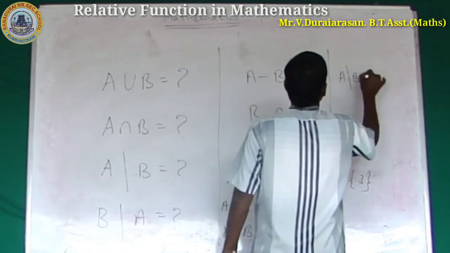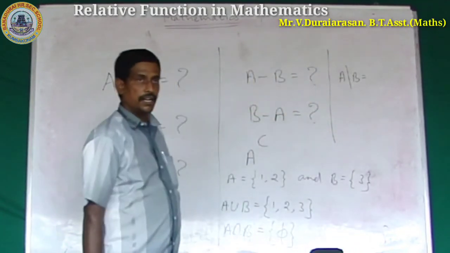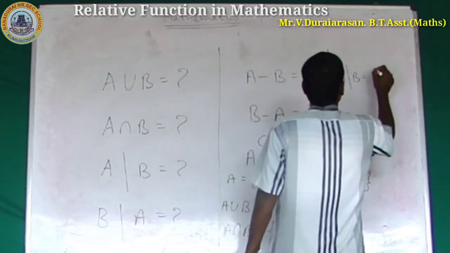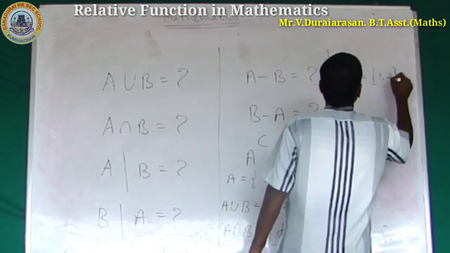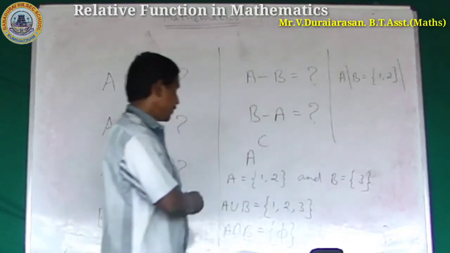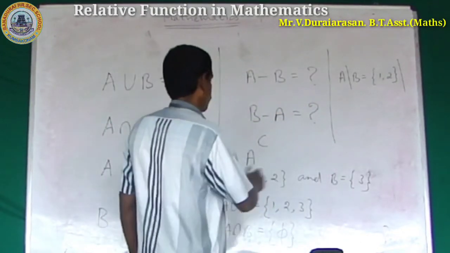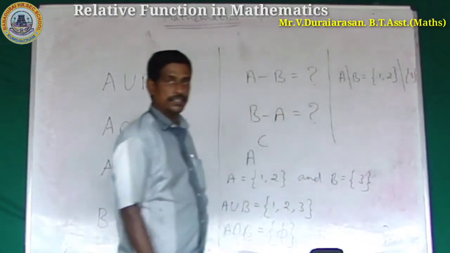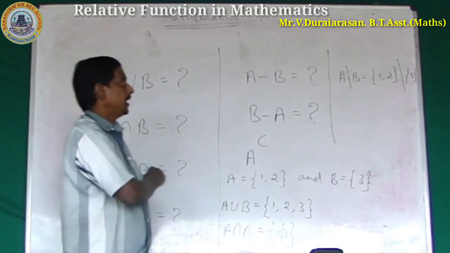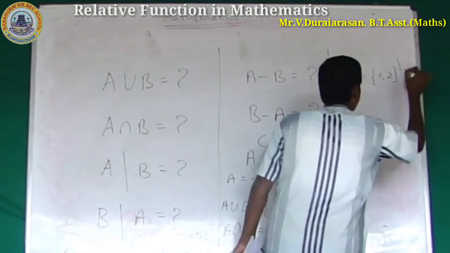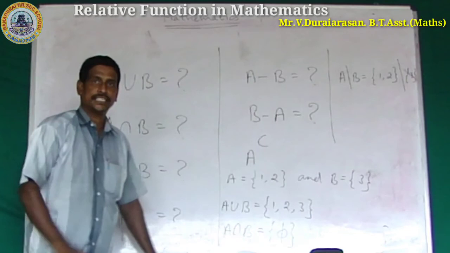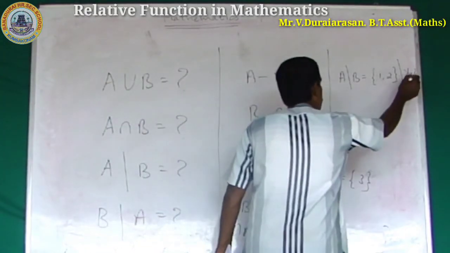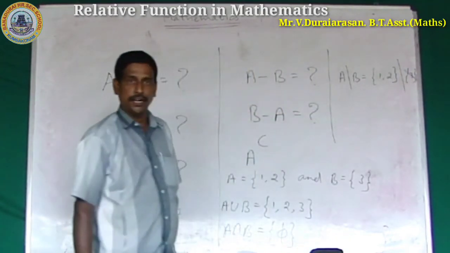A difference B. How to find it, sir? What is A? A equal to 1, 2. Slash. What is B? 3. Easy, right? First of all, the denominator cancelled. Does the denominator repeat in the numerator?